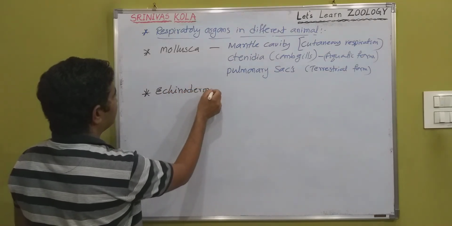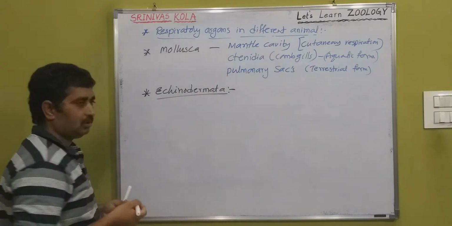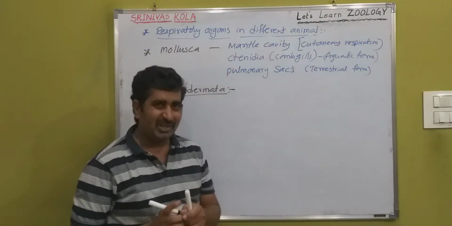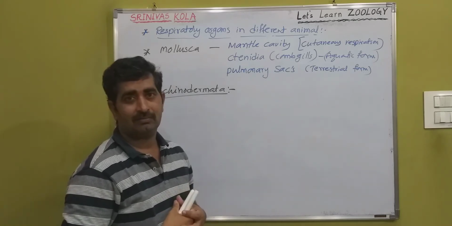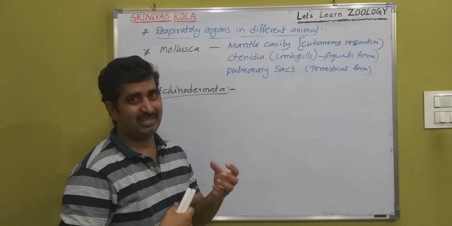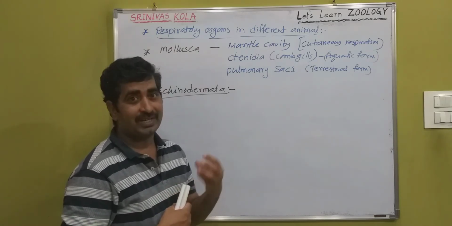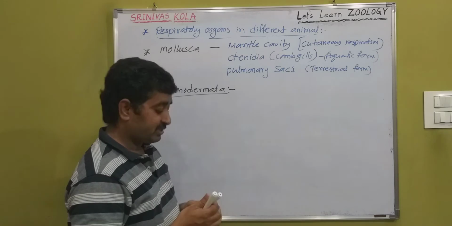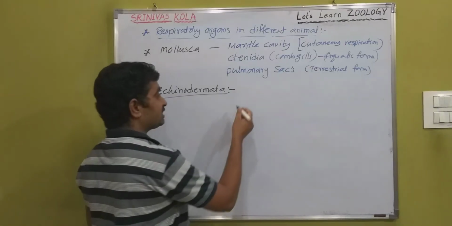Echinodermata. Here the specific respiratory organs are not developed or are very less developed. But the exchange of gases happens by their tube feet, that means a very well developed water vascular system is there.